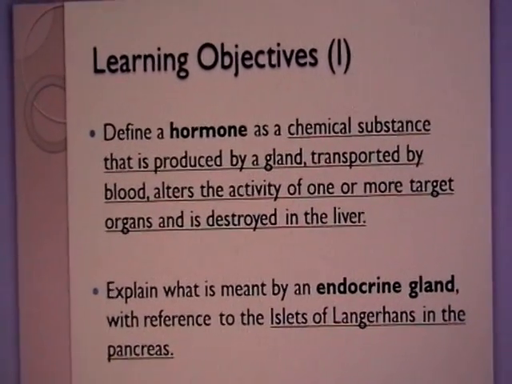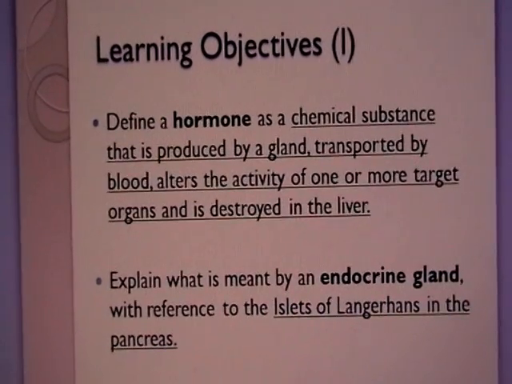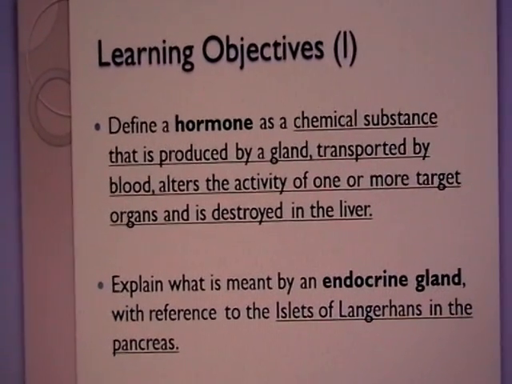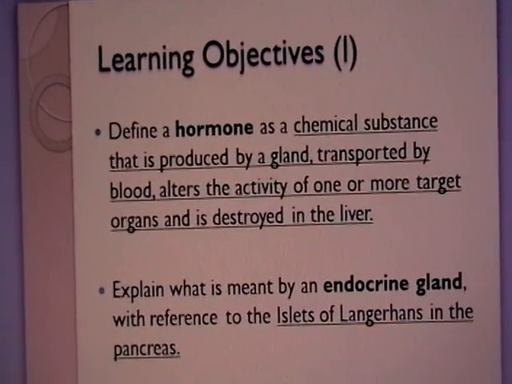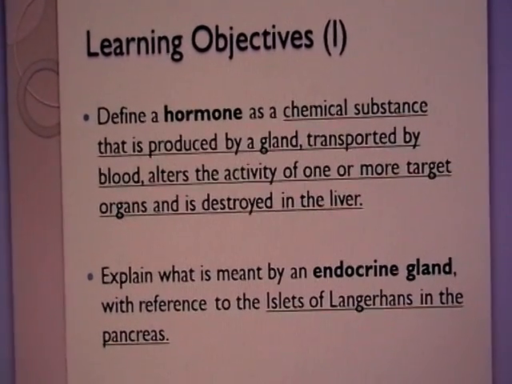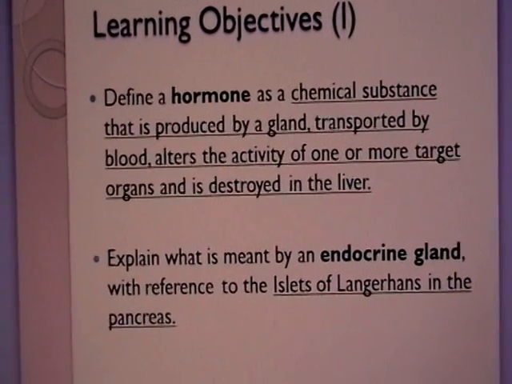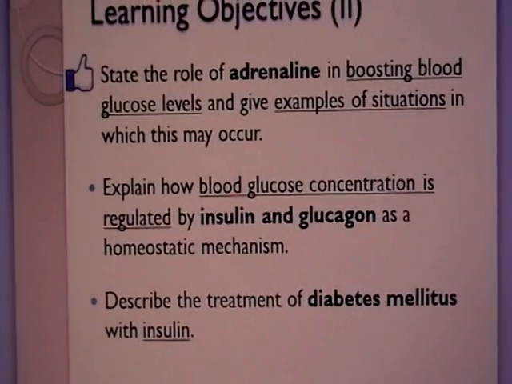Alright, it is a chemical substance produced by a gland, which can be both endocrine and exocrine gland, and they are transported by blood, having the ability to change the activity of one or more target organs, and finally, after it has served its function, it will be destroyed in the liver.